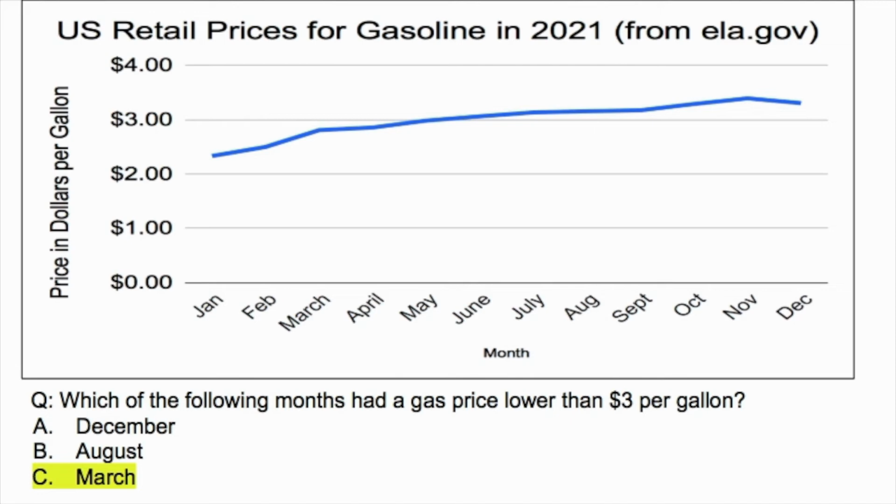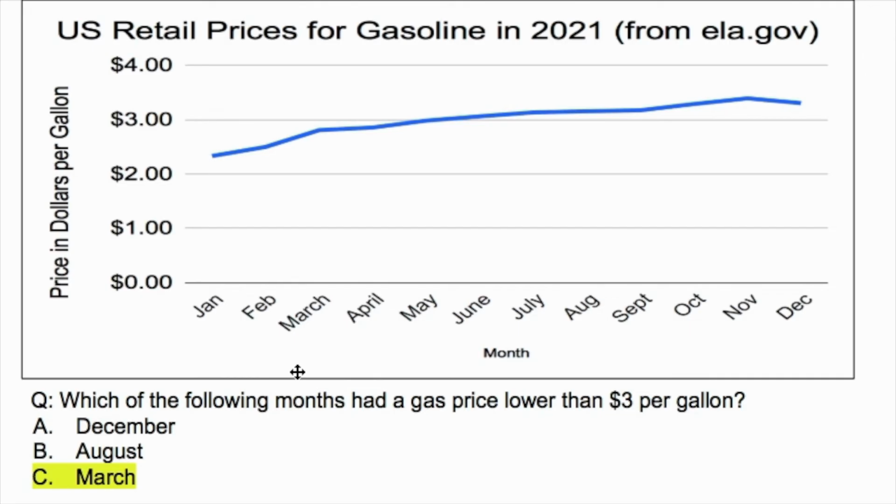We can do the same thing for August. So we find August down here, look directly above it. Again, I drew this arrow here, but this is really what you want to look at with your eyes on the test. Look at August, find it, go right up, find the point on the graph, then just go right over, imagine a straight line right over here. If we do that, we would see that the value for August would be a little bit above $3.